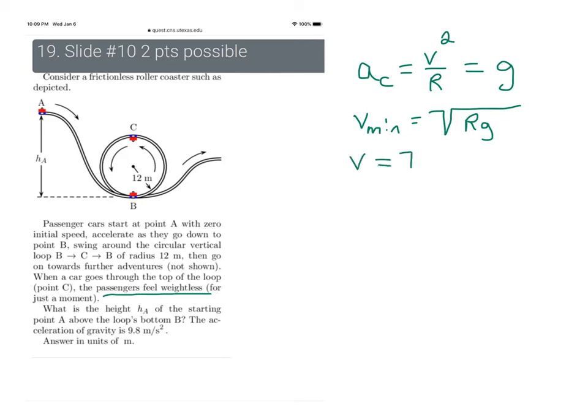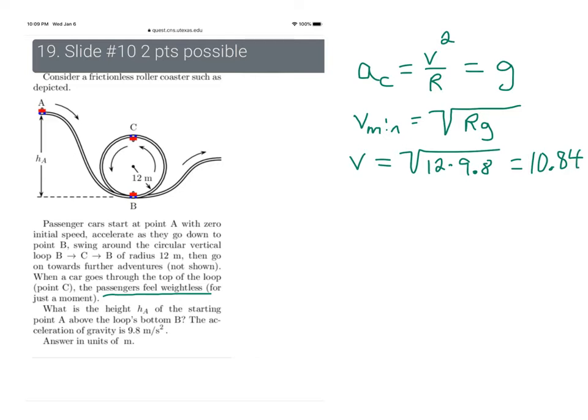Velocity is equal to the square root. My radius is 12, and my value for gravity is 9.8. So that means my velocity has to be equal to 10.84. So that is our velocity at point C.